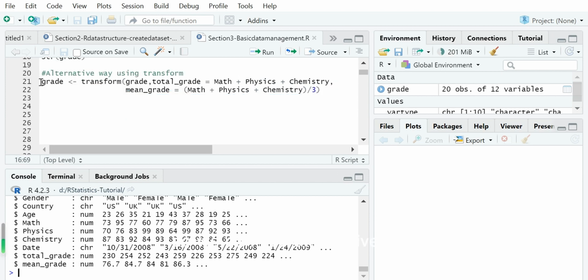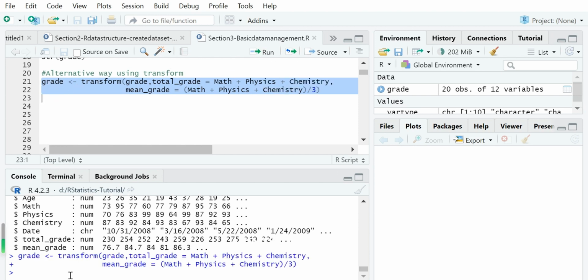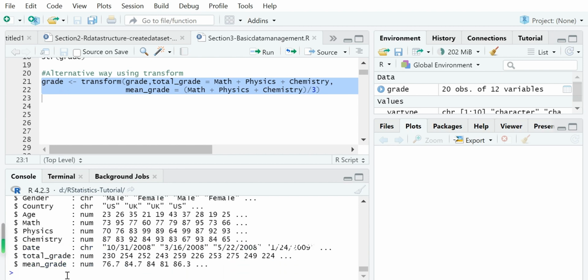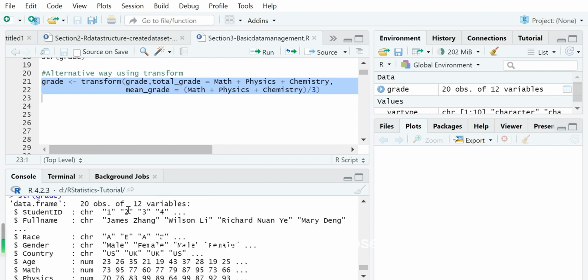So we can use the alternative way, the transform function. Grade equals transform the grade with total grade equals math plus physics plus chemistry, and mean grade equals the sum of math, physics, chemistry divided by 3. So the grade data frame has been assigned the new value. We show this grade again, and it is the same: total grade and mean grade created, 12 variables with 20 observations.